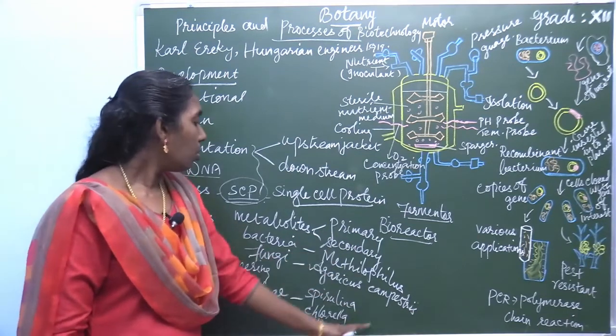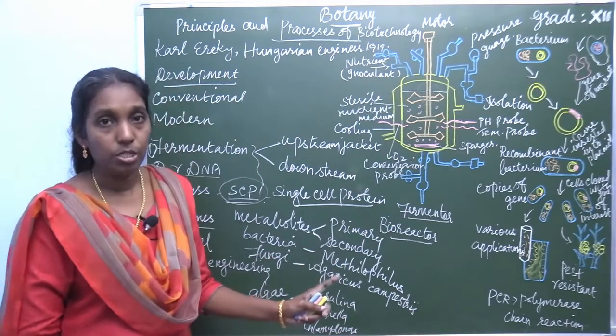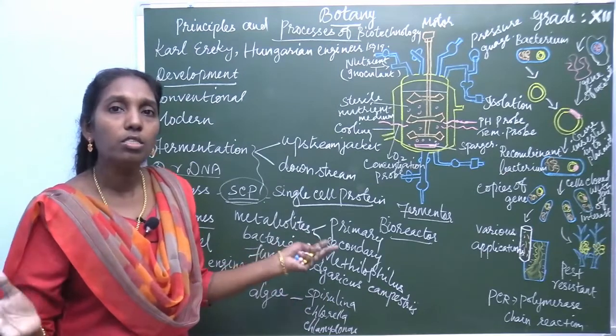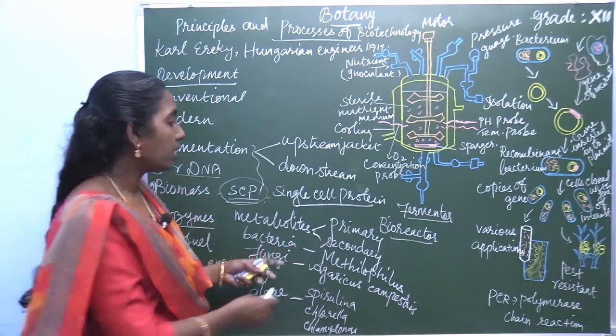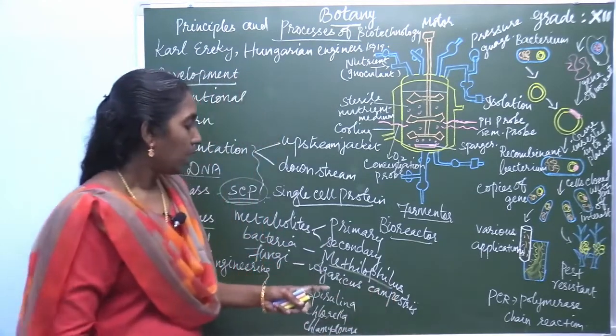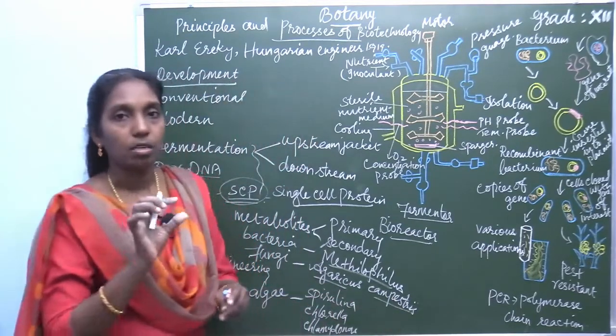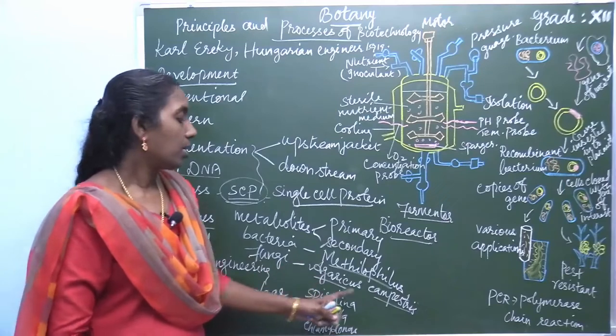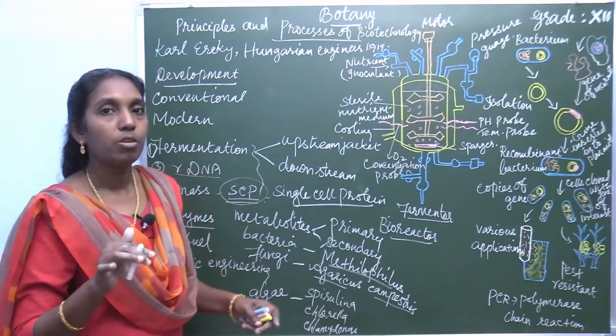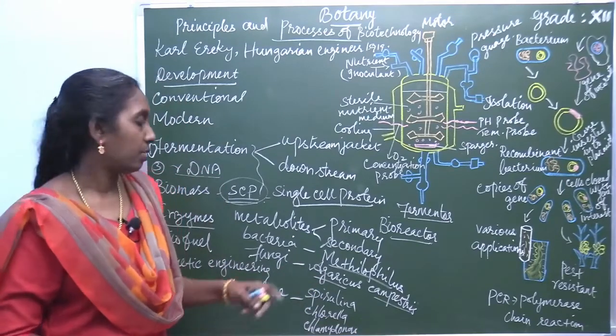All these organisms are used to obtain large quantities of protein. For example, when you write binomials like Methylophilus, underline both the genus name and the species name; in the book it is given in italics.